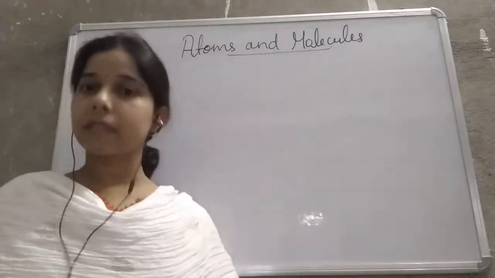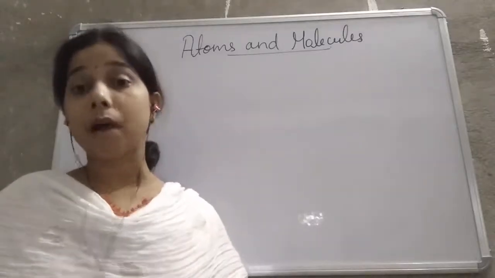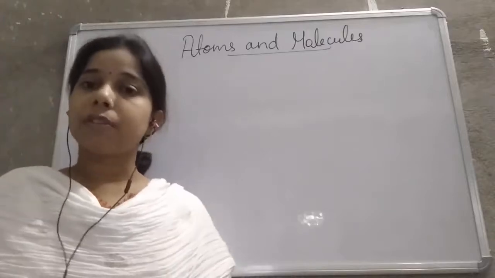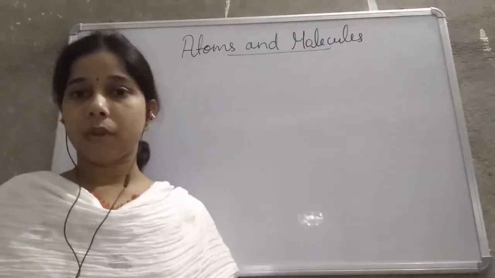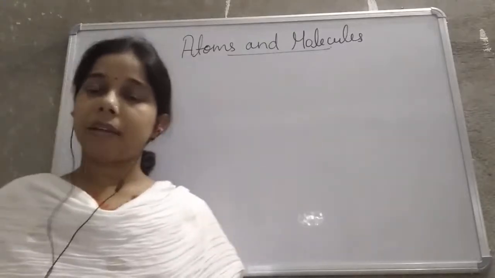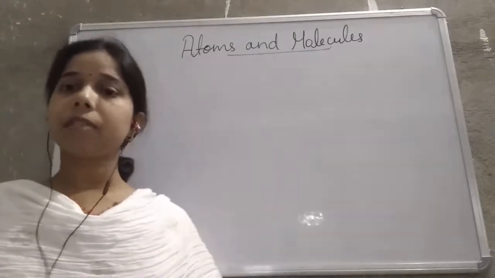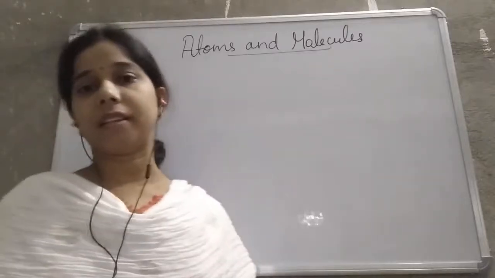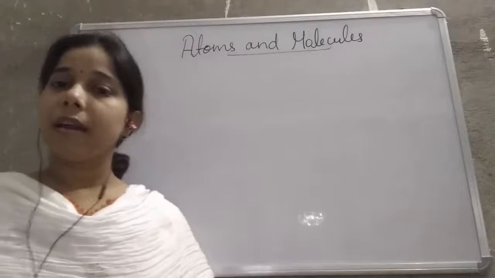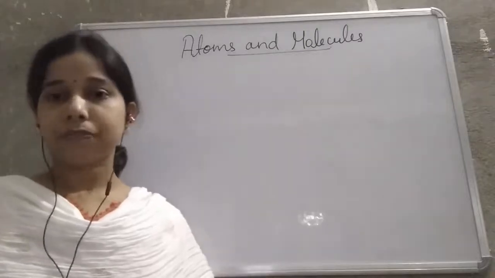So in the previous chapters we have studied about matter, whether it is present around us, and whether it is pure or impure. Matter is basically classified into physical and chemical, like solid, liquid, gas, or element, compound and mixture.